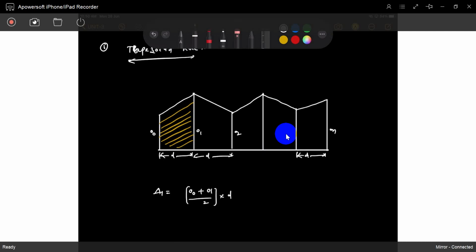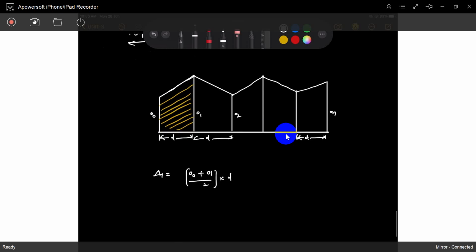So what is the trapezoidal area? O0 plus O1 by 2, multiplied by D. That is not called an average. It is the exact formula of the trapezoid, not an average. O1 plus O0 divided by 2, multiplied by D, and we can get the area. Are you understood? That is the delta.